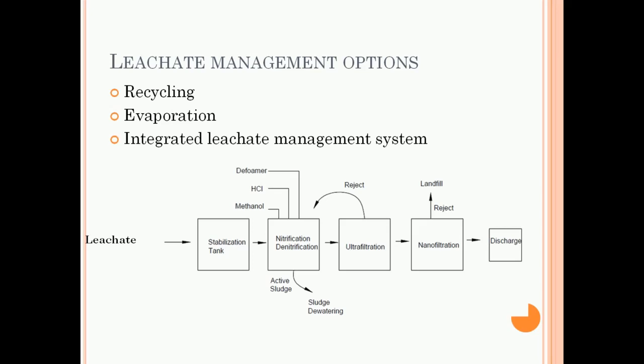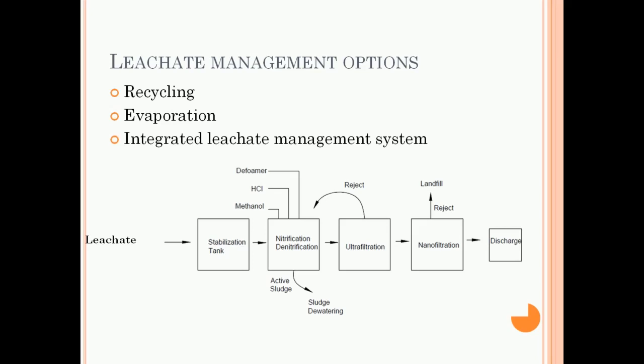This is the treatment option, where continuous nitrification and denitrification reduce the concentration of various components present in the leachate. Within the nitrification and denitrification system, a lot of sludge is generated, which can be dewatered and used in the incinerator for burning, or filled in the landfill. So various options can be tried out. Once nitrification and denitrification are done, the supernatant from that system is sent to ultrafiltration.